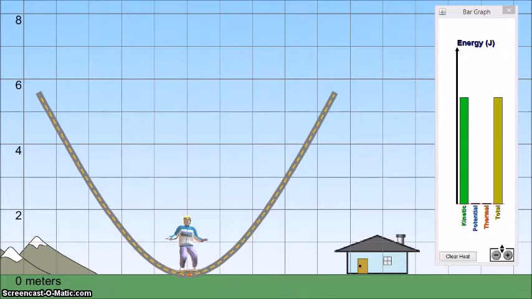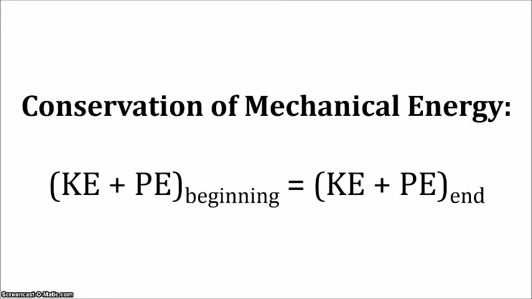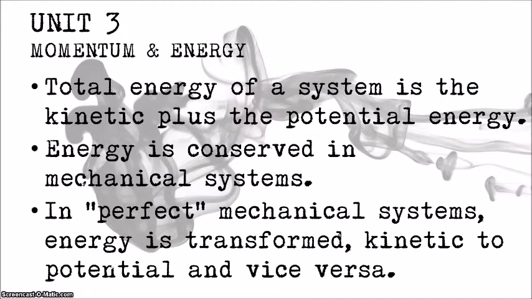To restate the conservation of mechanical energy, we say that the kinetic energy plus the potential energy at the beginning, so the total energy at the beginning, is equal to the kinetic energy plus the potential energy at the end, the total energy at the end. The total energy at the beginning is equal to the total energy at the end. That's the conservation of mechanical energy. So the total energy of a system is the kinetic plus the potential. The energy is conserved in mechanical systems. In a perfect mechanical system, energy is transformed kinetic to potential and potential to kinetic.